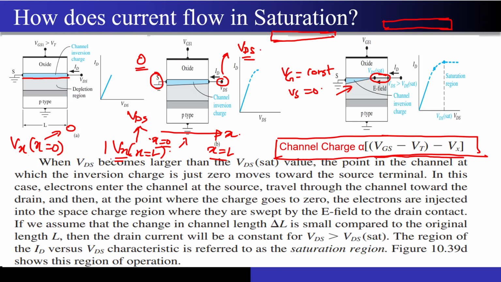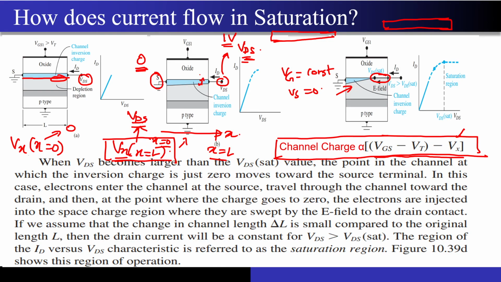Yeah. So this VDS is nothing but the VDS that I have. Now if I increase the VDS a little bit, this term Vx that you are seeing over here will increase near this region, as you go. Because what is happening, you are increasing the VDS, and what did I tell you? The potential of the channel changes from 0 to VDS. So if I take the value of VDS as 1 volt, then the potential in the channel will increase from 0 to 1 volt.